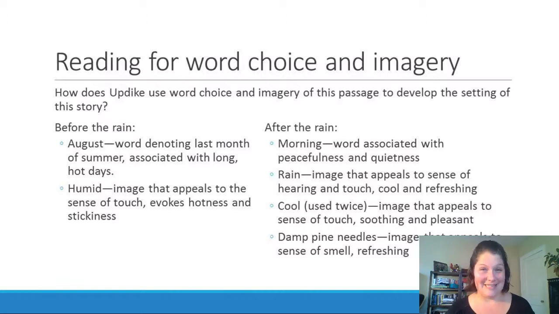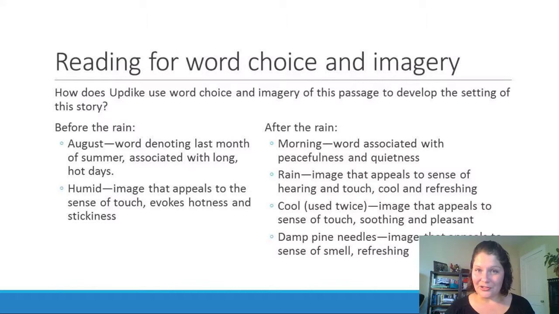So that's an example of how we can break down a passage, look at the word choice and the imagery, and unpack how they enrich our understanding of a setting. We can also do this to understand characters better or to understand themes better as well.